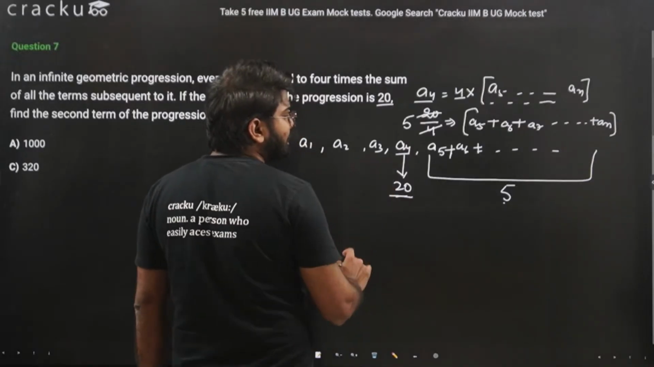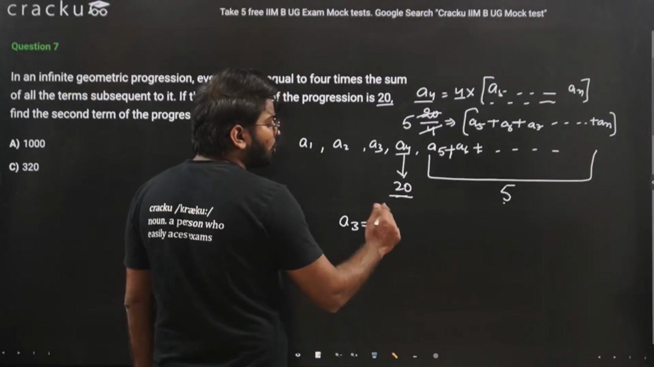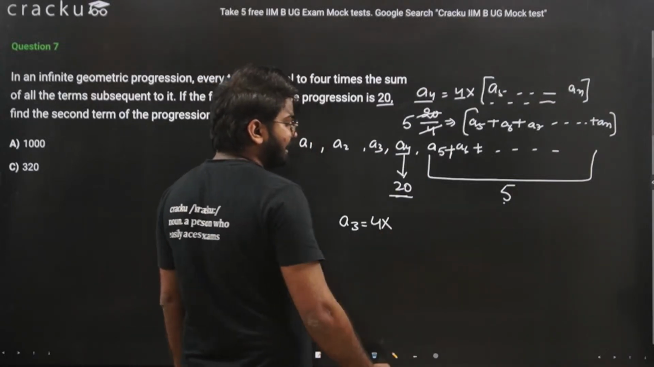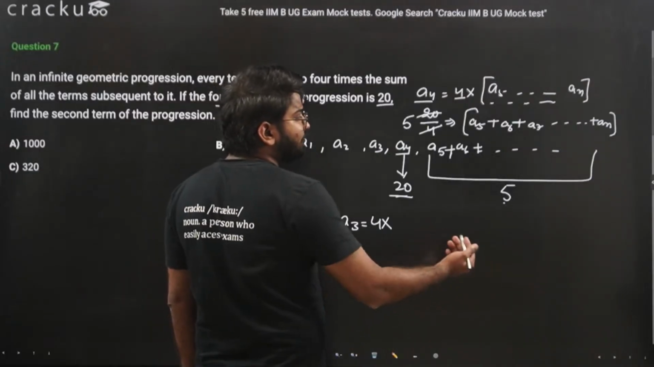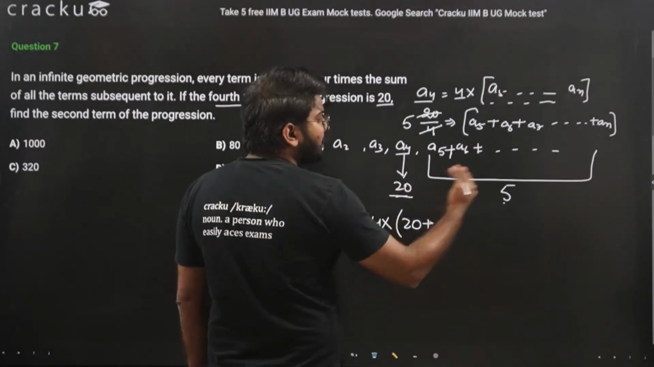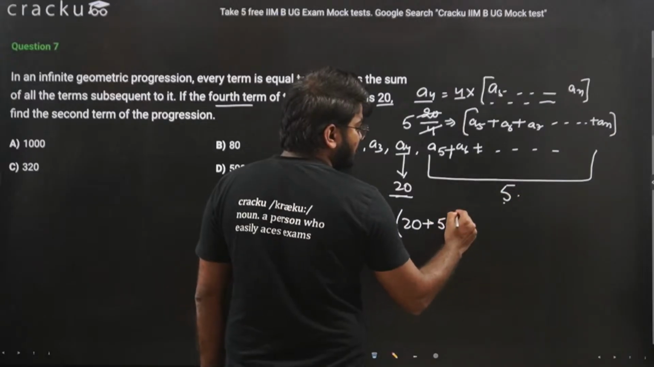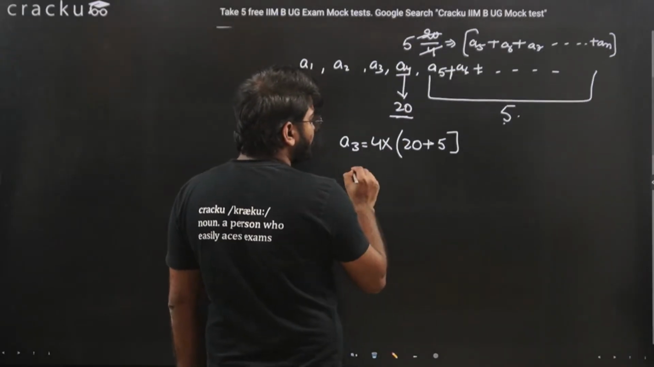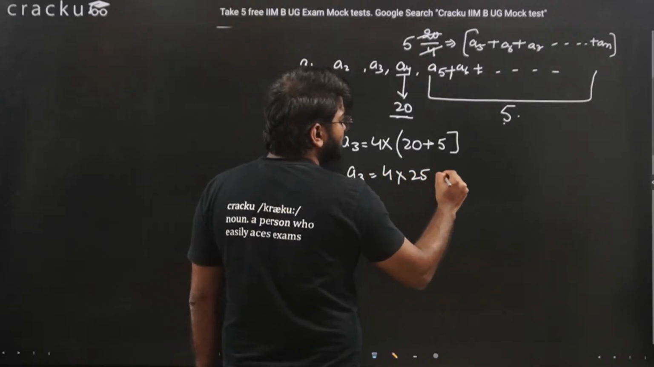Now we can find out the value of A3 also. A3 is 4 times all the terms coming after A3. What is the sum of the terms which are coming after A3? That is A4, which is 20, plus all the terms coming after A4, which is 5. So it has to be 25. So A3 will be equal to 4 into 25, which is equal to 100.